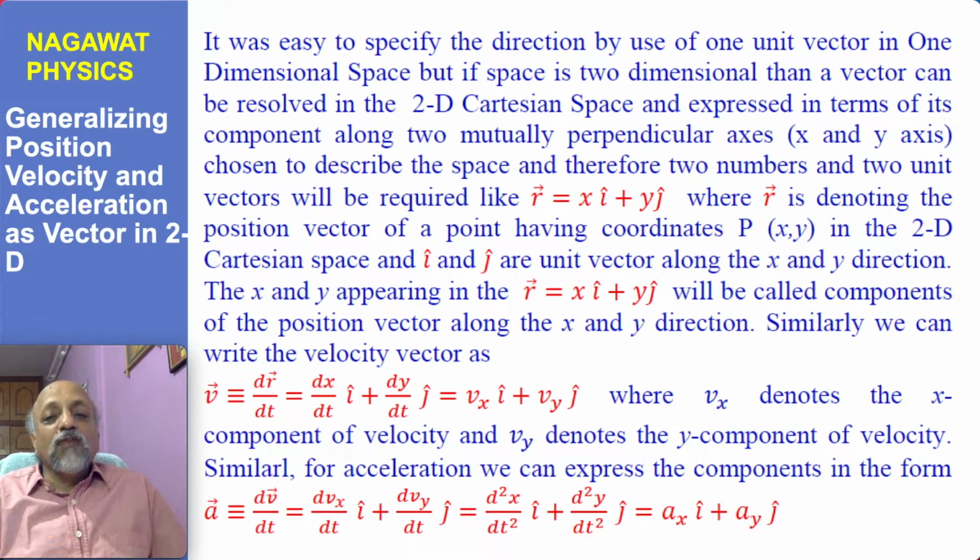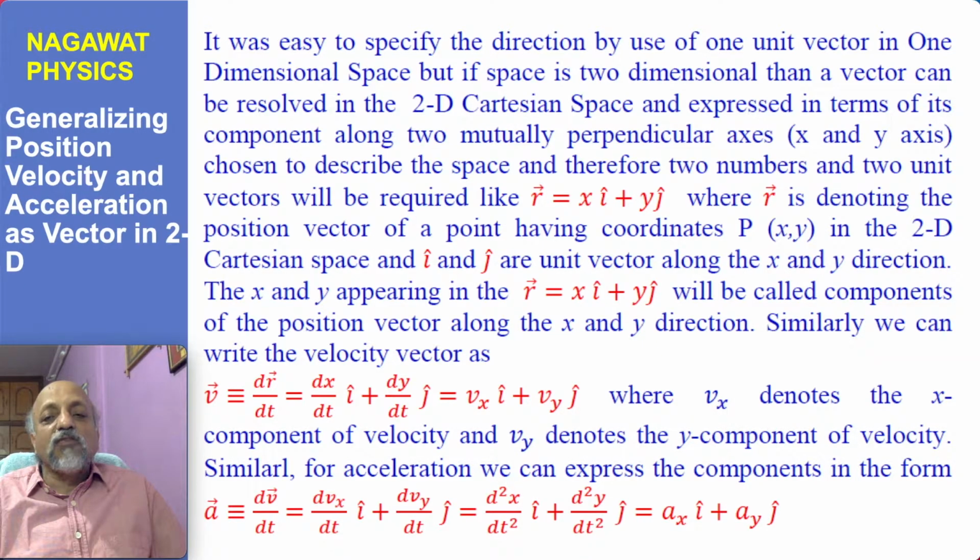Earlier also we have used 2-dimensional Cartesian space, but in that case on the one axis we have taken position and on the other axis we have taken time. Here we are talking about both the spatial dimensions.